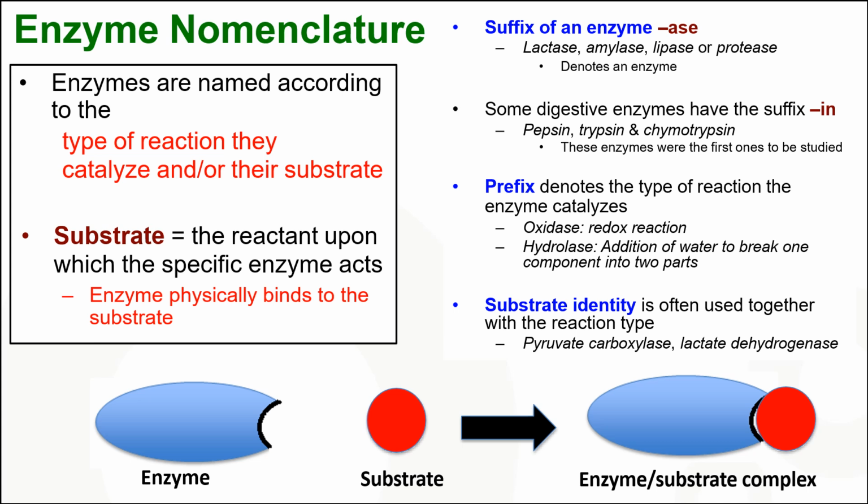Next, the prefix denotes the type of reaction the enzyme catalyzes. For example, oxidase for redox reactions, and hydrolase for hydrolysis, meaning addition of water to break one component into two parts. Substrate identity is often used together with the reaction type, for example pyruvate carboxylase and lactate dehydrogenase.